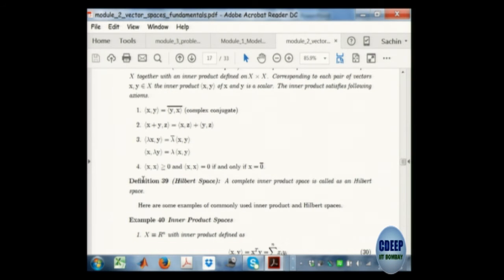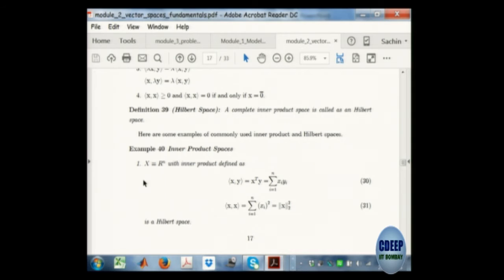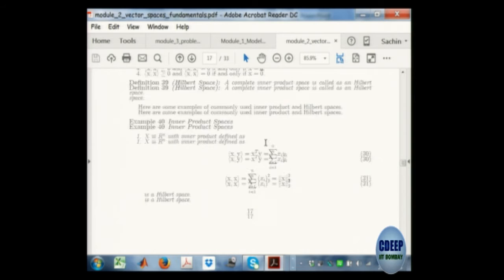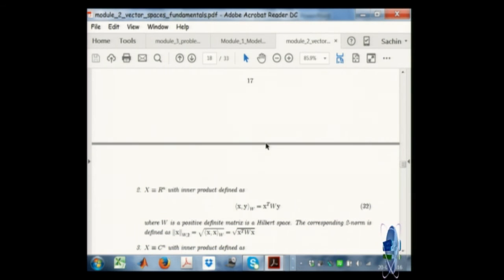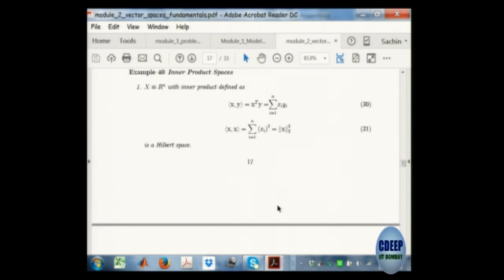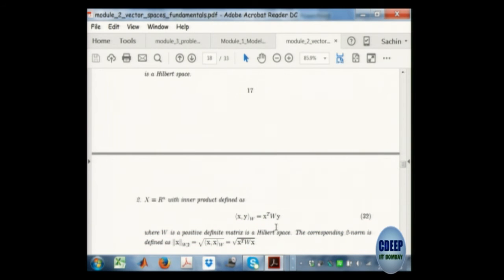So you start with inner product spaces. You first start with the dot product. This is what everyone knows. And then we graduate to an inner product in which, instead of just saying x transpose y, I start talking about x transpose W y, where W is a positive definite matrix.